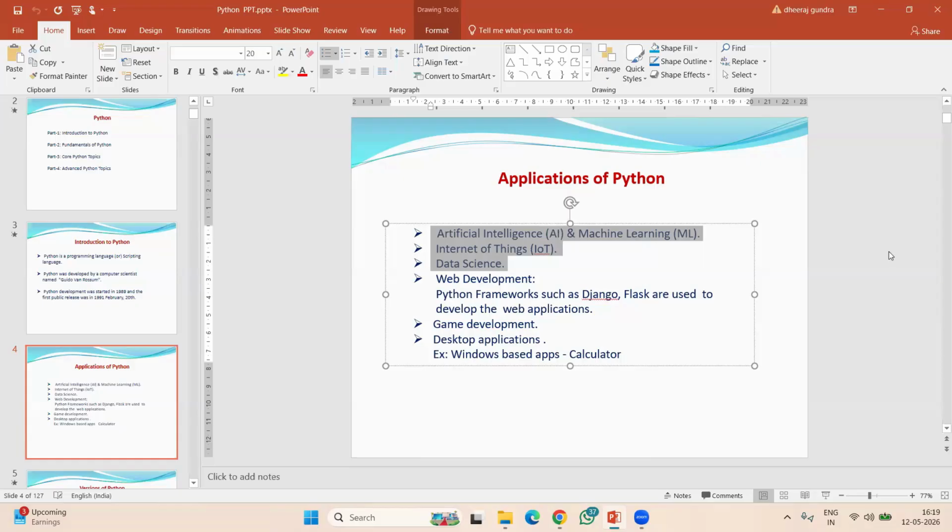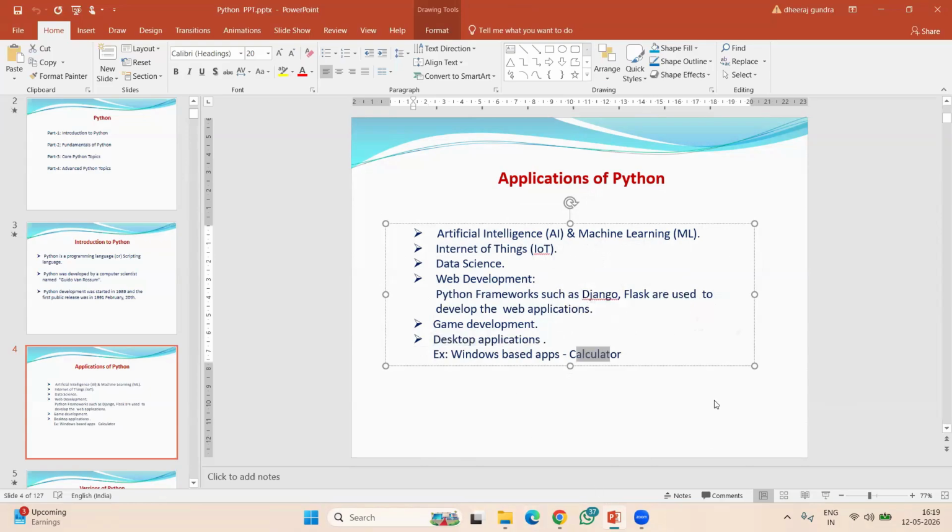Along with these applications, you can also note the applications I explained in the second demo session. So we use Python in AI/ML, IoT, data science, web development, game development, and desktop applications, like a calculator.